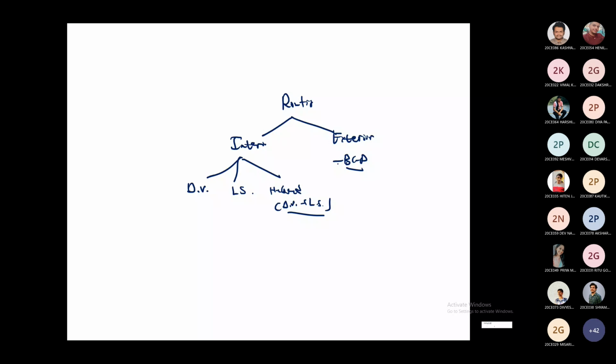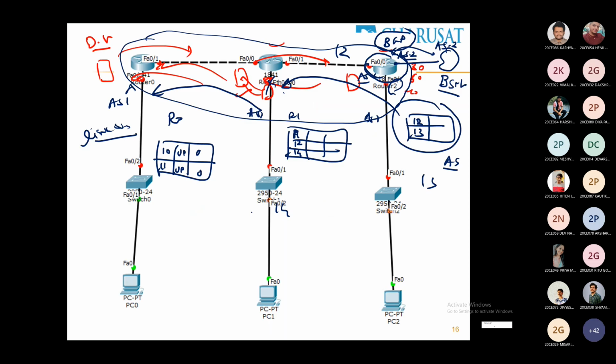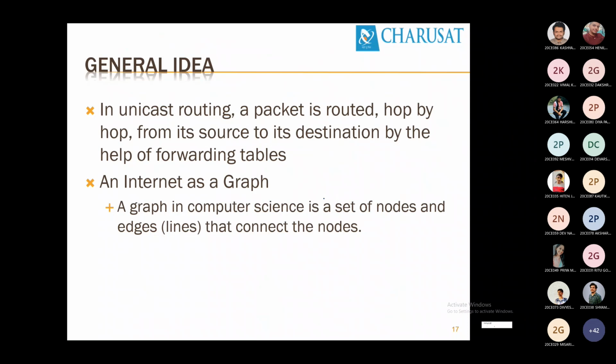So is this hierarchy clear in your mind? Interior, there are three: distance vector, link state, and hybrid. Exterior, it is BGP. What does distance vector do? It advertises its current routing table to neighbors. What does link state do? It advertises the status of the links to all the routers belonging to the same network or one giant network. Is it clear? So this is up to link state and distance vector, and some introduction about BGP.